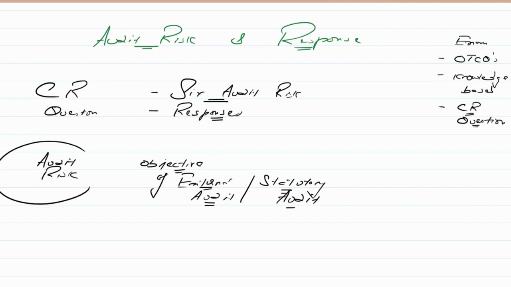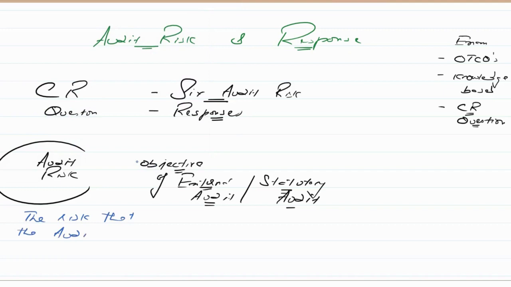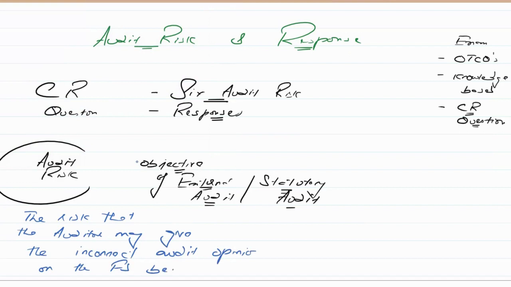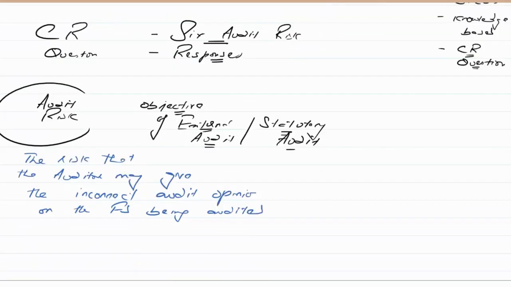So now we understood the definition of the audit risk: the risk that the auditor may give the incorrect audit opinion on the financial statements being audited. This is a risk in the audit, so you have to reduce this risk.